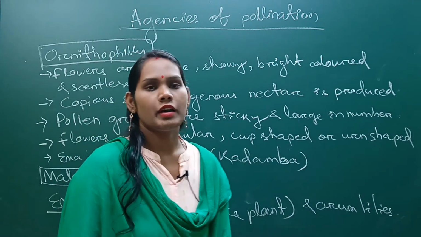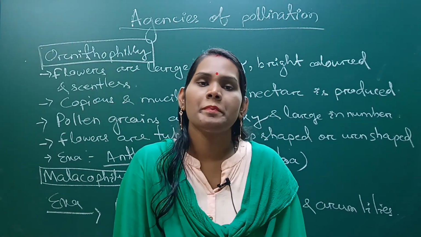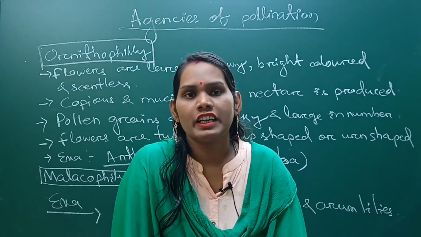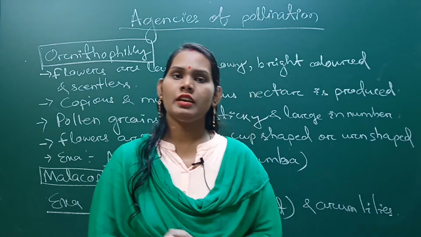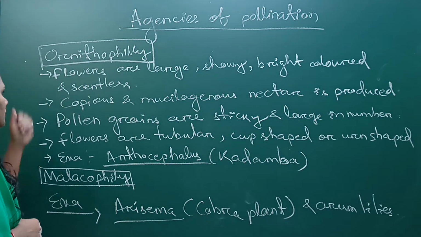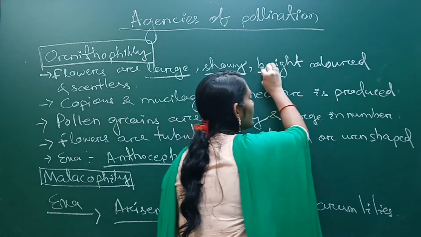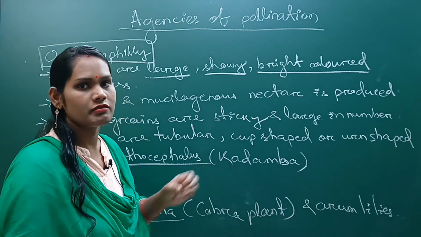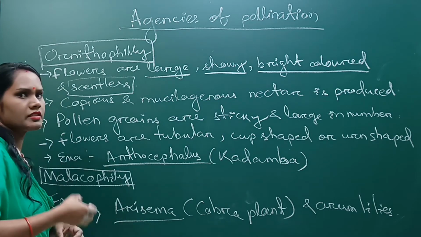So let's discuss the adaptations of ornithophilous flowers, which are pollinated by birds. So this type of flower is not so common, but some birds like hummingbird, sunbird, honeyeater bird visit the flower and are involved in the pollination process. Next, the adaptations are: flowers are large, showy and have bright color, so that the birds can be easily attracted towards the flower. Okay, and they are also scentless, no fragrance is required.